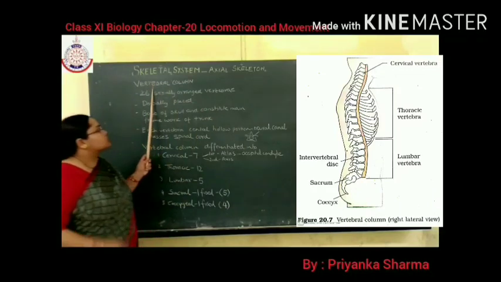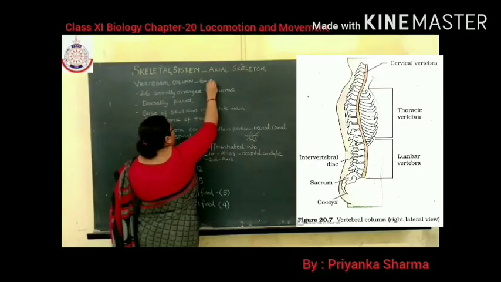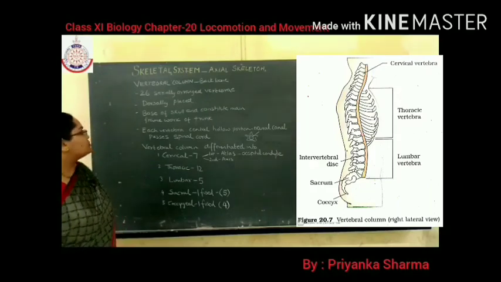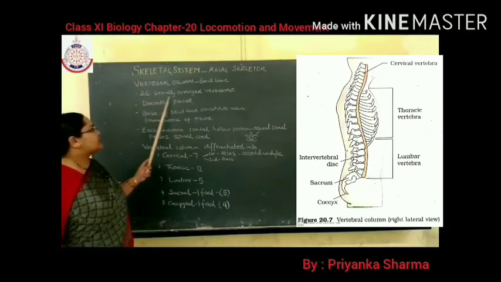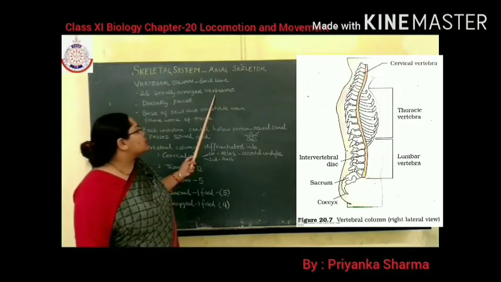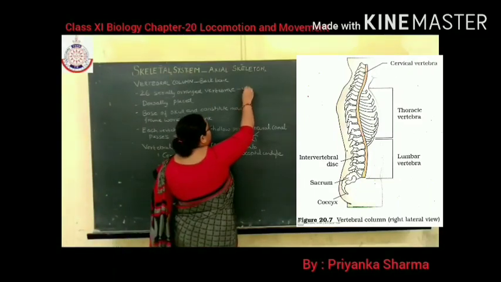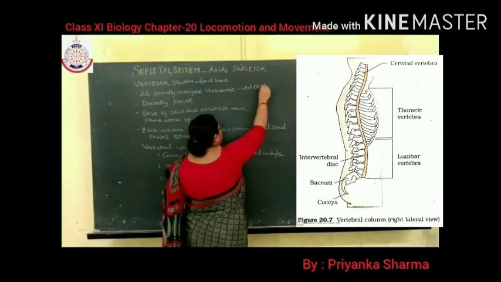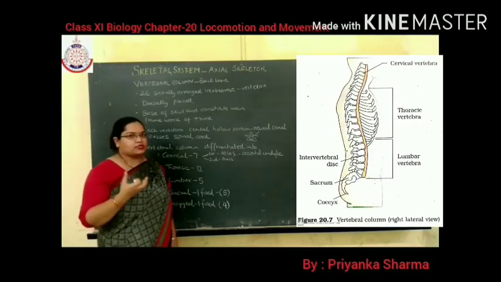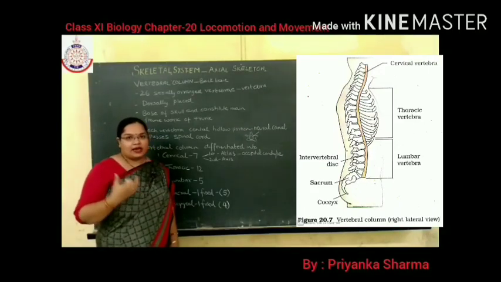The vertebral column is also known as the backbone. And this vertebral column or backbone is made up of 26 serially arranged structures known as vertebrae. Vertebrae is plural, and the singular is vertebra. So the vertebral column is formed of 26 serially arranged vertebrae.